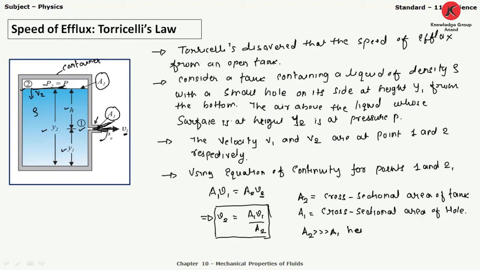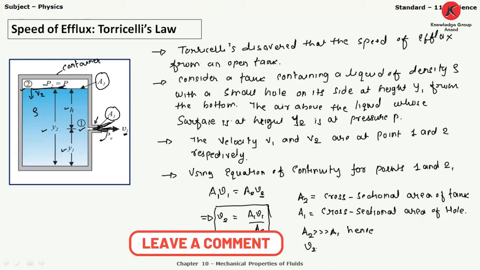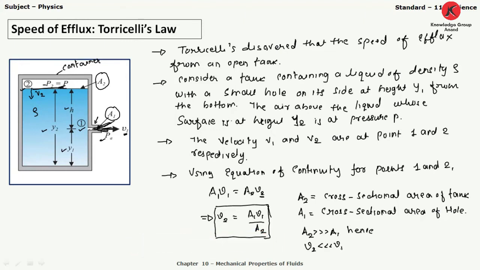And hence we know the relationship between area and velocity. If the area is larger, then the velocity of the fluid particles at that point is very low, and if the area is very small, then the velocity of fluid particles at that point is very high. So here A2 is much greater than A1, and hence velocity V2 is much less than velocity V1.